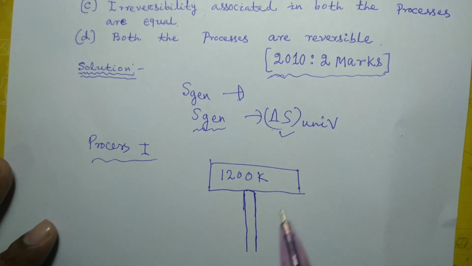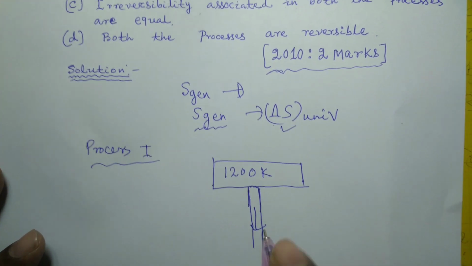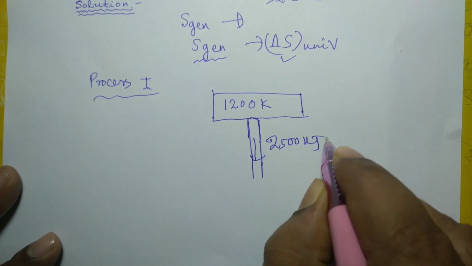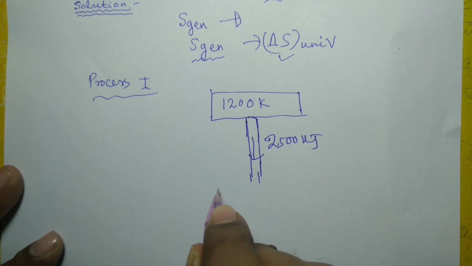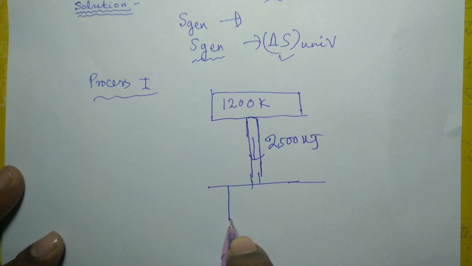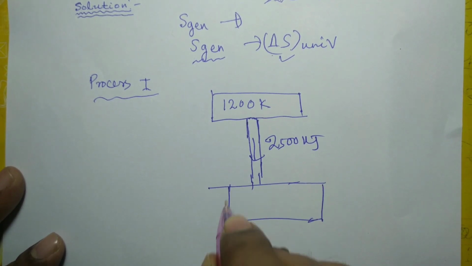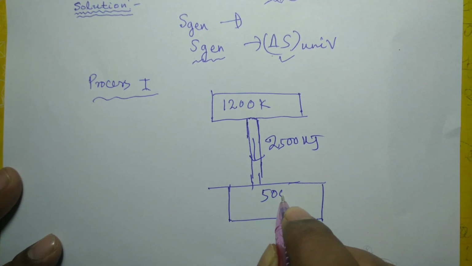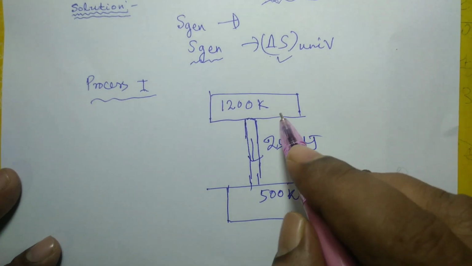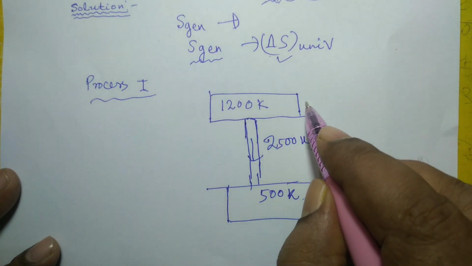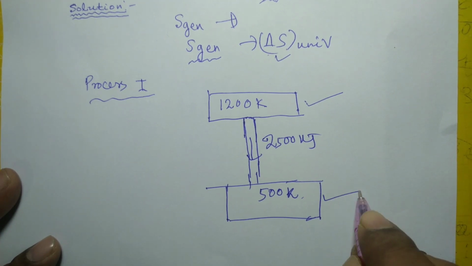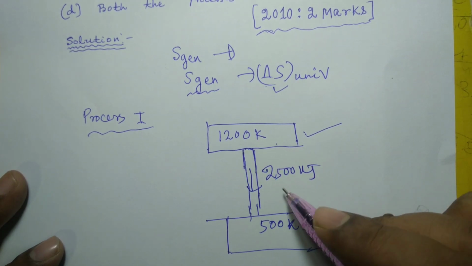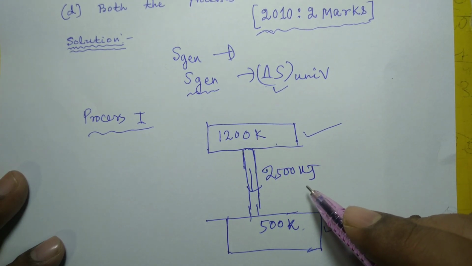So this heat that flows out of the source is 2500 kilojoule, and it goes directly to a sink, the temperature of which is 800 Kelvin. So the temperature of source is 1200 Kelvin and temperature of sink is 800 Kelvin, and heat is transferred from source to sink, and that heat is 2500 kilojoule.